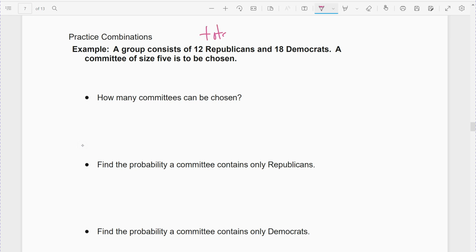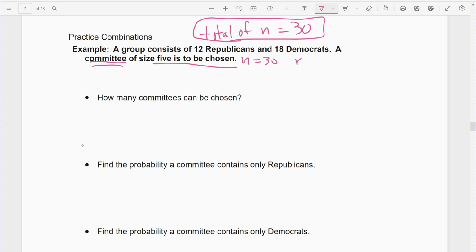which means we have a total of 12 and 18, 30. All right, 30 total people. A committee of 5 is to be chosen. So N is 30, R is 5.